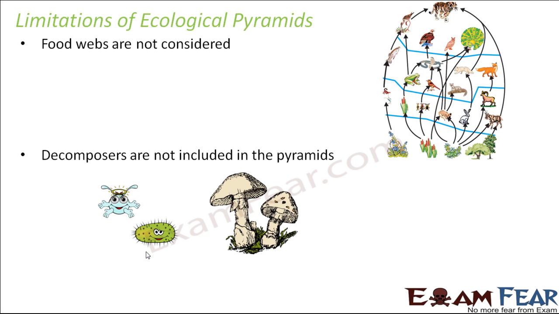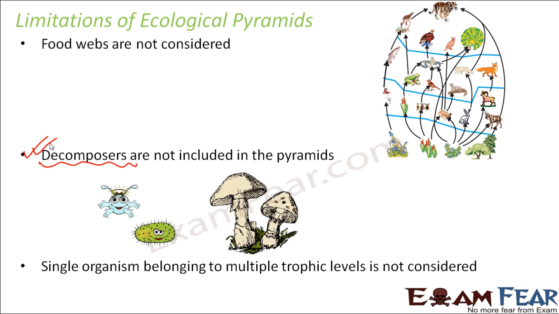Second thing is decomposers are nowhere included in the pyramid. The pyramids only talk about the grazing food chain. It doesn't talk about the decomposers at all. But we already saw that decomposers form a very important part of our ecosystem. We just can't ignore them, but the ecological pyramids have ignored them. These are some of the major limitations of ecological pyramids.